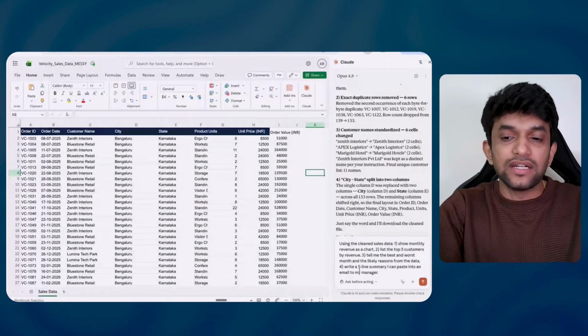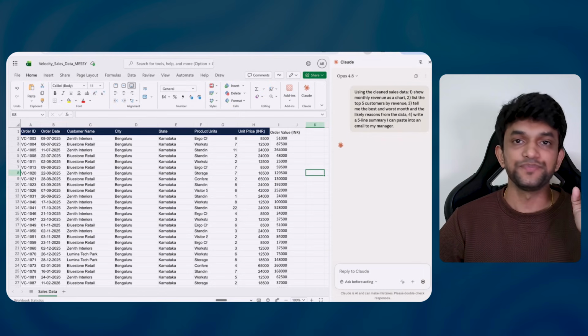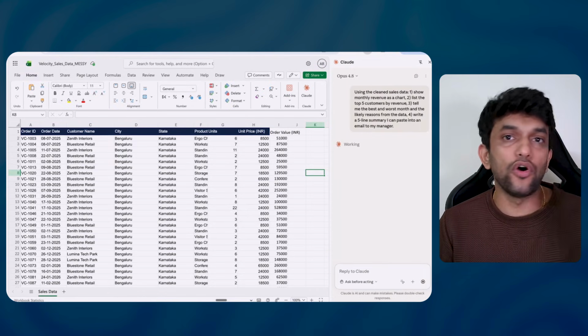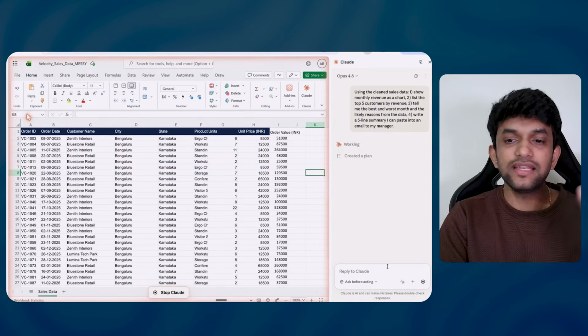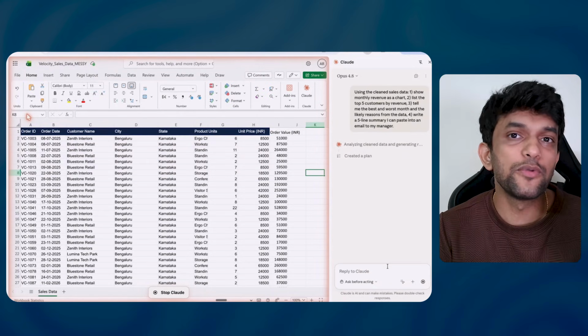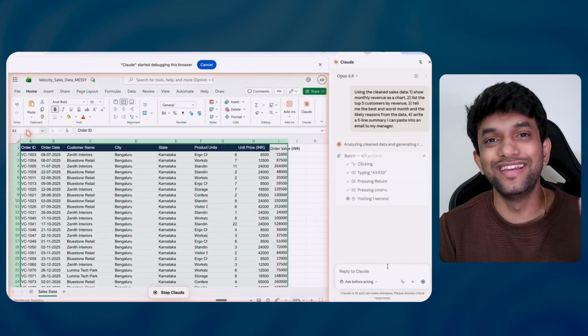Okay, now I copy pasted it and now I'm pressing enter. Now it is going to give me an analysis, and the analysis I can convert into PDF or doc so that I can directly send it to my boss. I'll approve the plan. See guys, our idea is you have to read the plan and approve it. I'm just doing it fast because I'm showing a demo. It's a low stake situation for me.